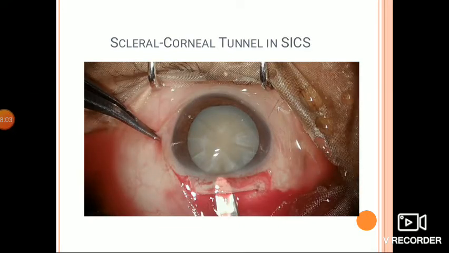The sclerocorneal tunnel is made with the help of a 2.8 mm crescent knife and should extend anteriorly about 1 to 1.5 mm into the clear cornea. The scleral tunnel should neither be superficial nor too deep, but should be of optimum depth, that is, the blade should be just visible.